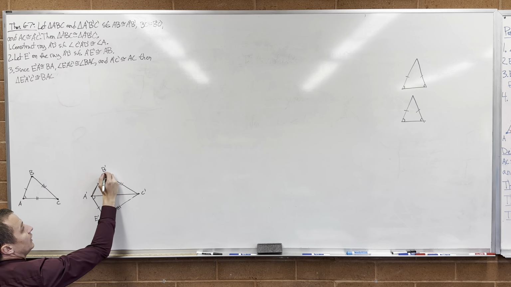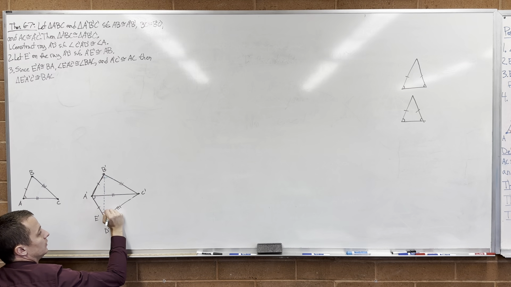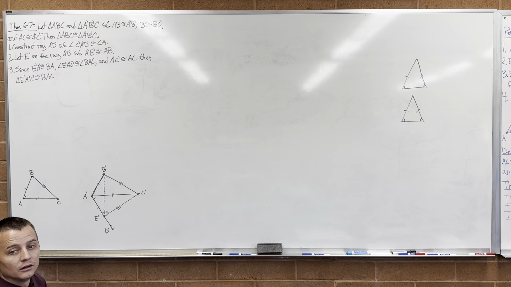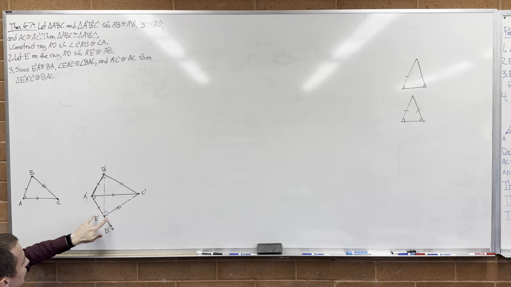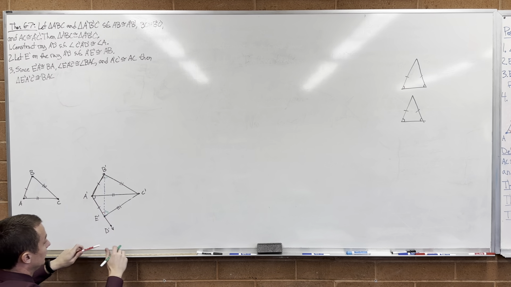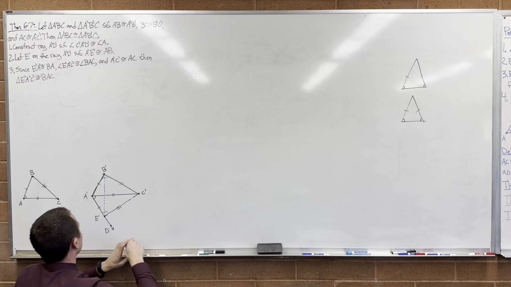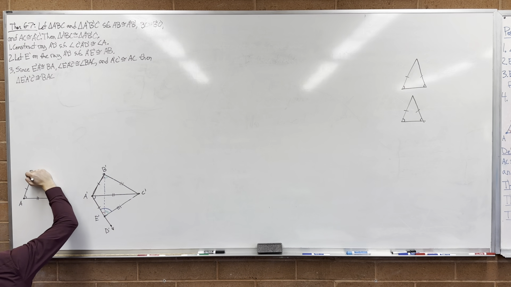And I know that this angle is congruent to this angle, right? And then, if this piece is congruent to that piece, and this piece is congruent to that piece, then this whole thing is congruent to that whole thing, right? But since this triangle is congruent to this triangle, I already know that this blue angle is congruent to this.